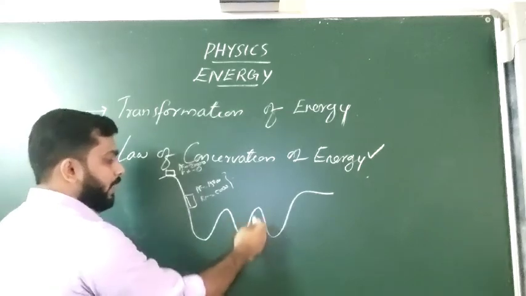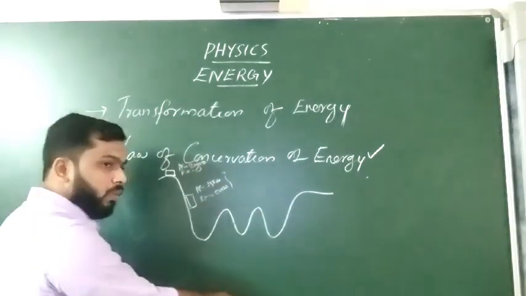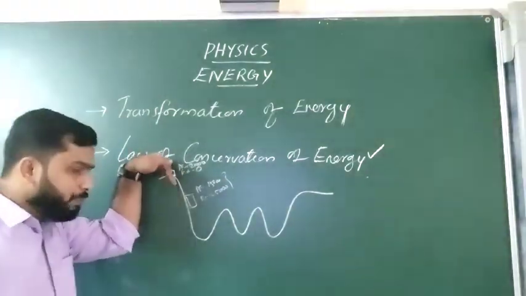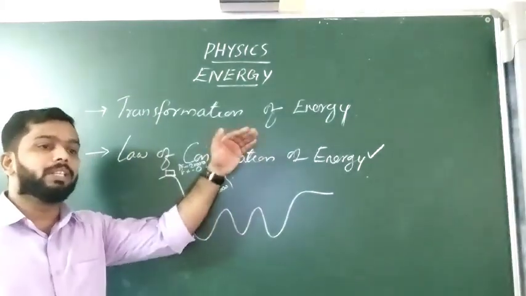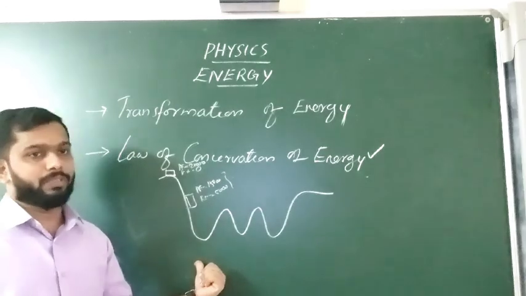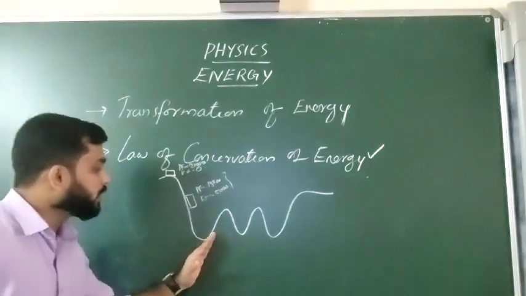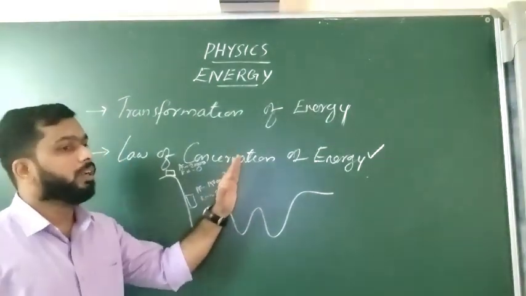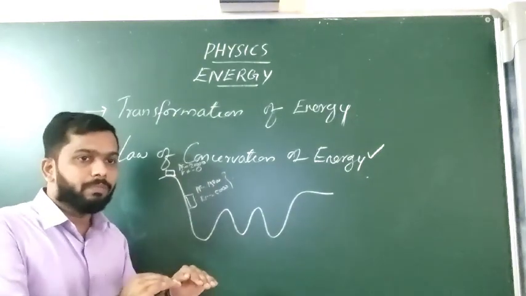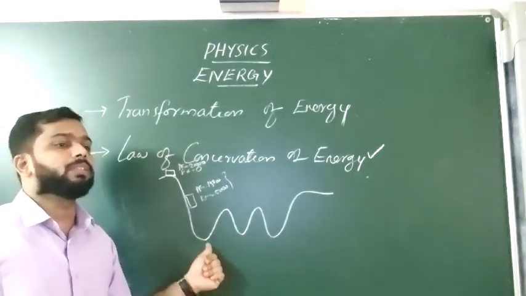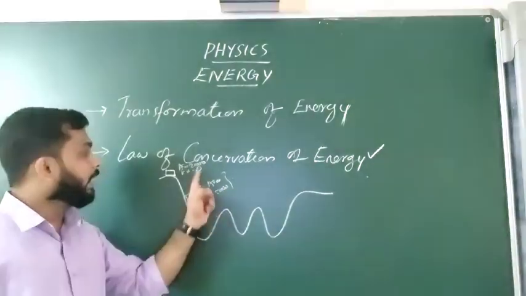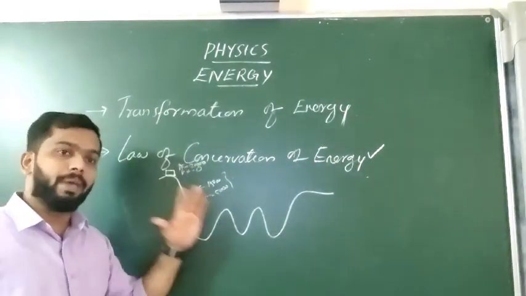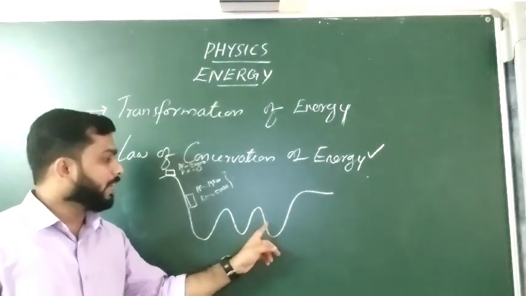Again, if we are considering the middle, when it is falling down, we know when the body is moving downward, the kinetic energy will start increasing. When the kinetic energy is increasing, potential energy will decrease. And when we start climbing upward, the speed will be reduced. So kinetic energy will be reduced and potential energy will be increased. But whatever happens, the energy of this roller coaster will remain the same at every point.